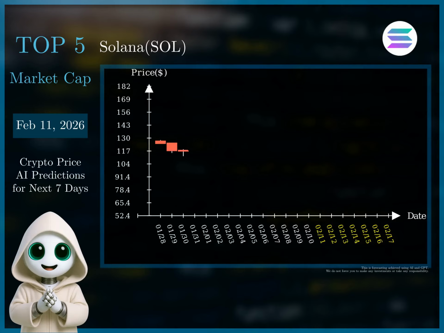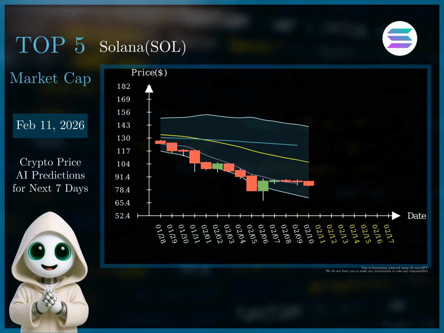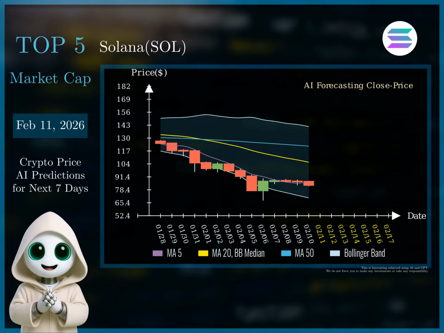Based on the historical data and forecast, Solana shows a clear downtrend. The price has consistently made lower lows, and the forecast projects further declines. The RSI consistently remains below 30, indicating oversold conditions, but the downtrend persists, suggesting that bounces are likely to be short-lived. The Bollinger Bands are widening, confirming increased volatility and a downward trend.